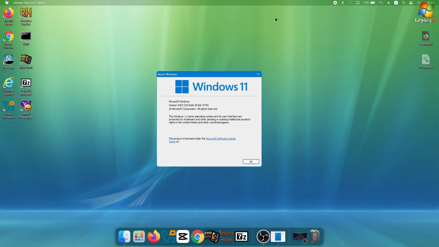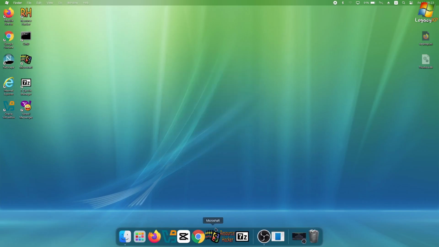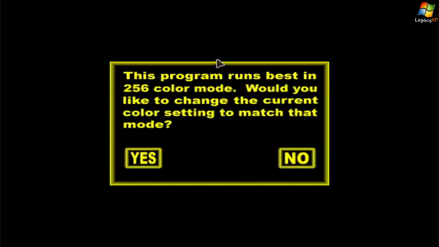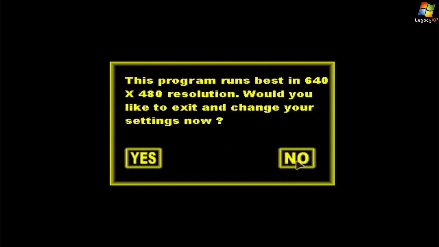You see, I've got Windows 11 running on this thing currently, so I'm just gonna go ahead and launch Microshaft right now. And it's not able to open my app data temp folder for some reason, and I'm not gonna change any of this stuff, but it tells me to.